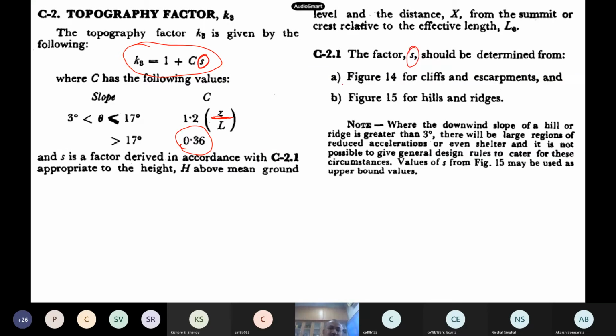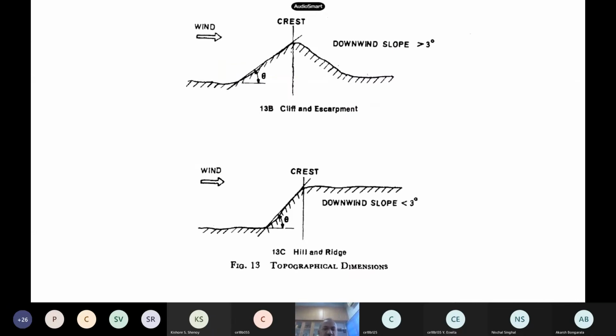They give some figures in the code. You can see Figure 14 and Figure 15, given I think in the appendix. This is what they define: cliff and escarpment, and also hill and ridge. It depends on the downwind slope. If it is less than 3 degrees, they call it a crest or something. And if the downwind slope is more than 3 degrees, we call this a cliff and escarpment.